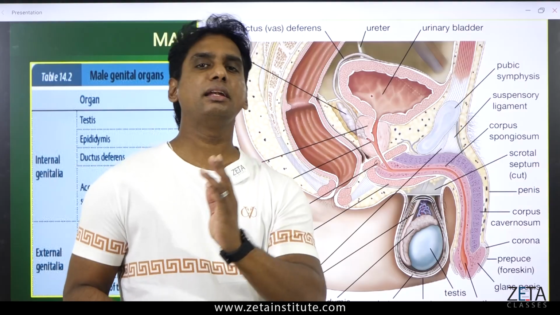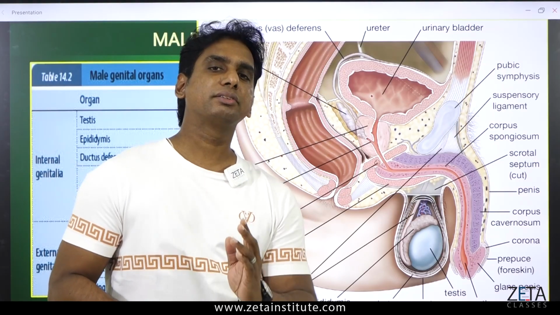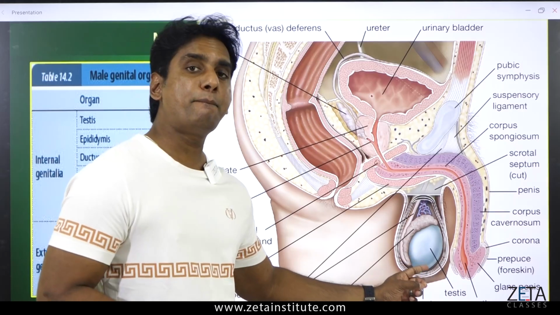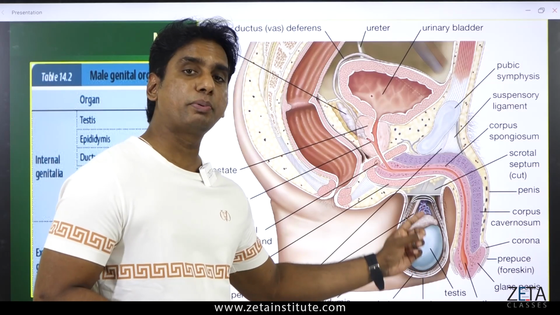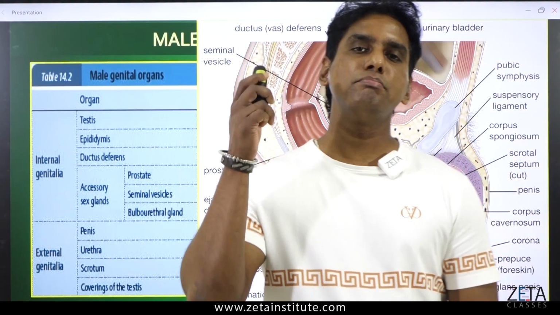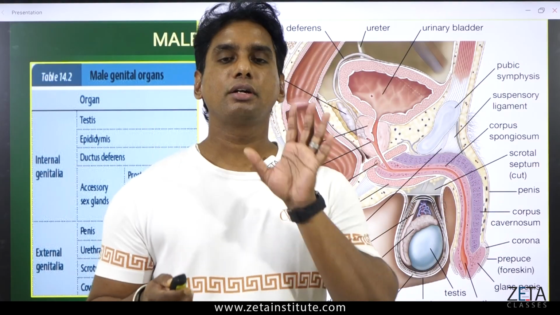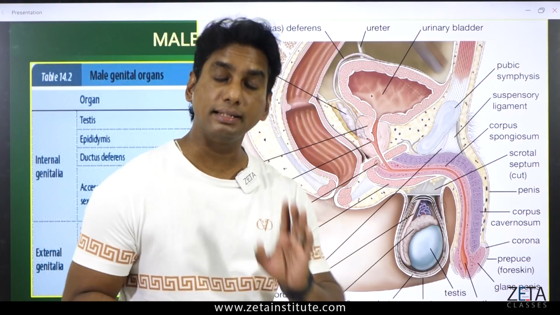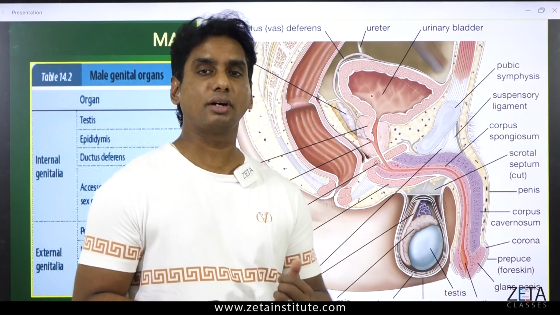Situated on the right and left side of the penis. So right and the left side. So we have a pair of testes. Testis produces sperm. That makes testis one of the major important top 5 parts in the male reproductive system which you cannot forget, and you will get maximum number of questions regarding it.